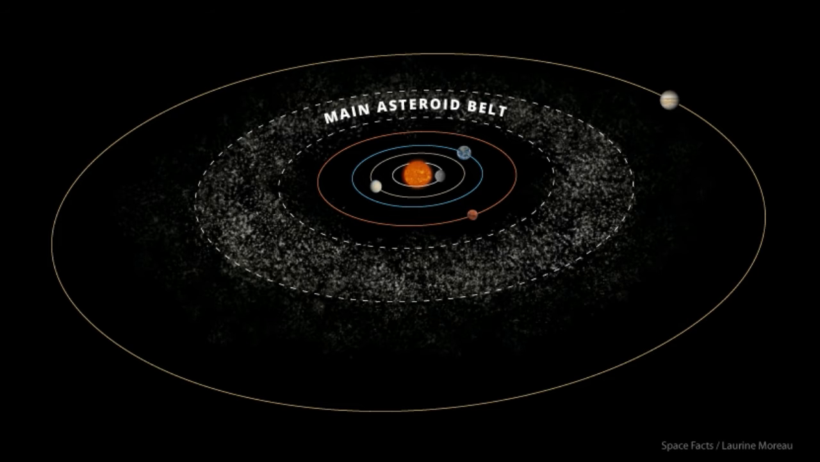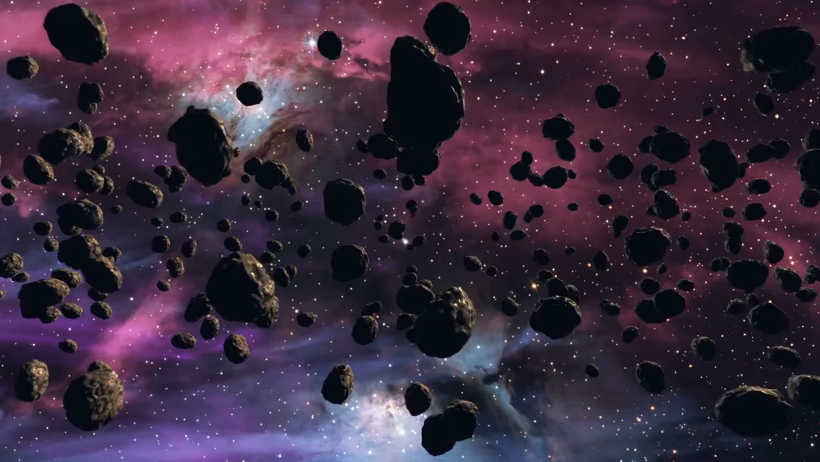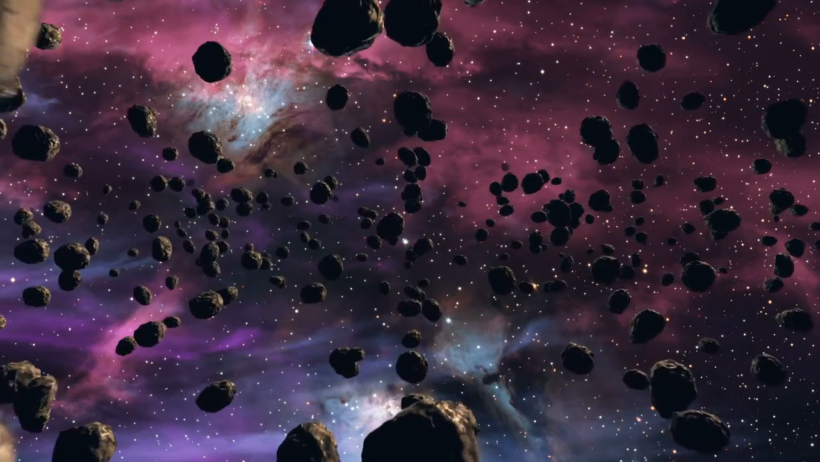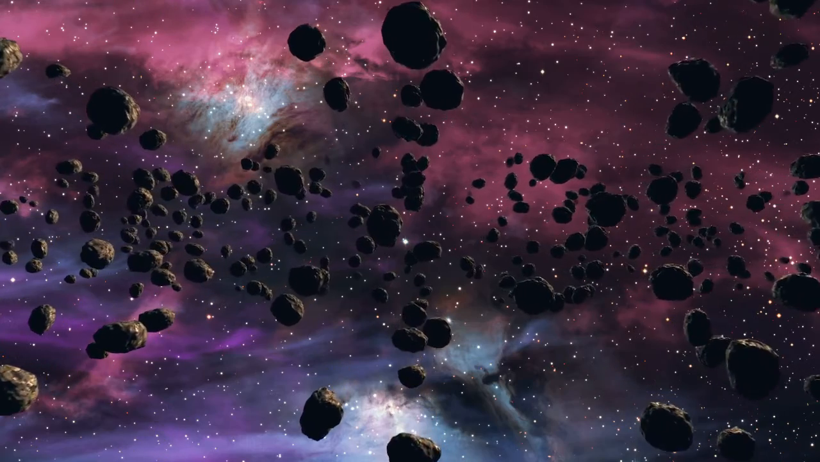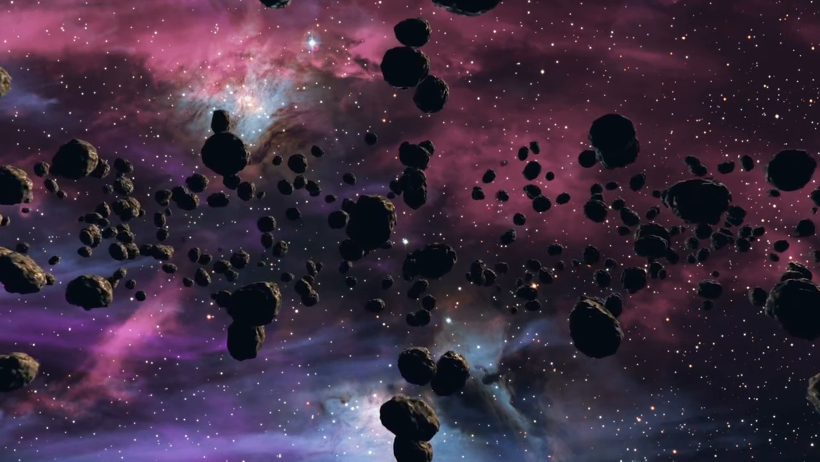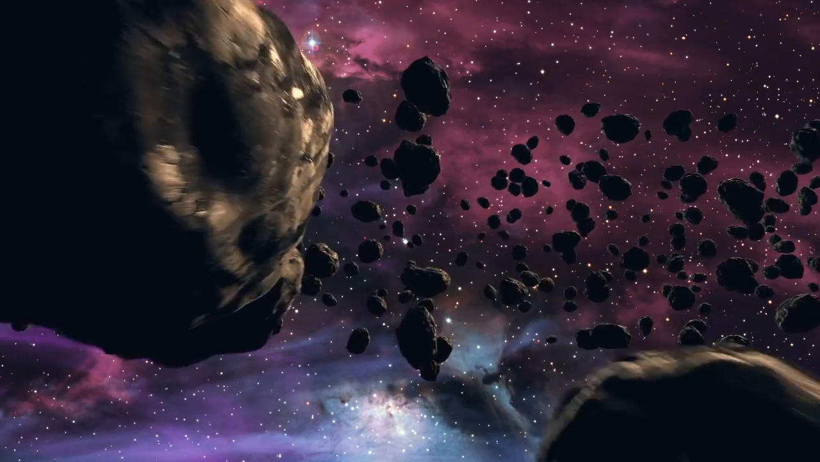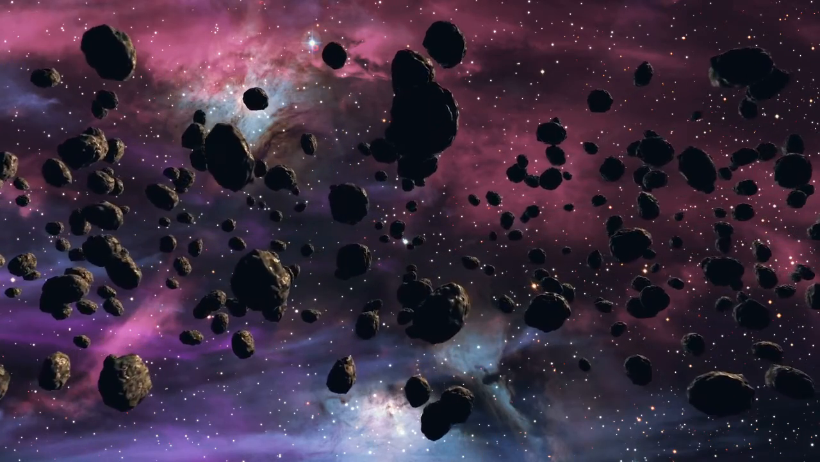Now let's talk about asteroids. Apart from the stars, planets and satellites, there are numerous tiny bodies which also move around the sun. These bodies are called asteroids. They are found between the orbits of Mars and Jupiter. Scientists are of the view that asteroids are parts of a planet which exploded many years back.